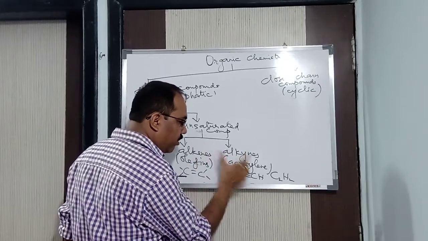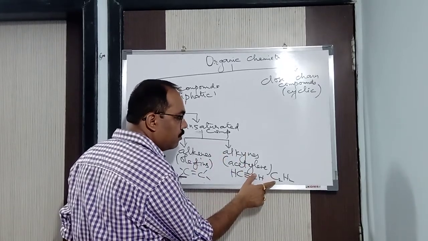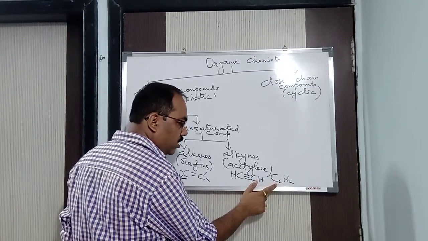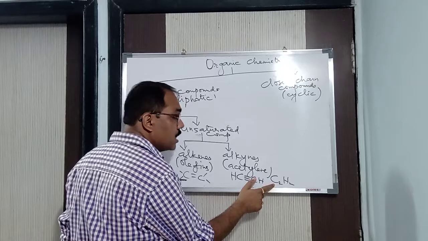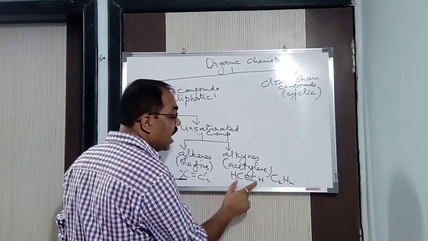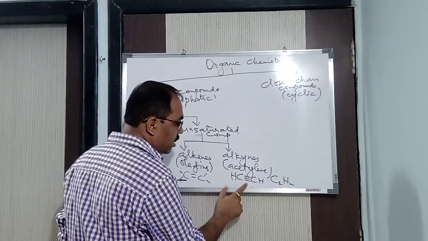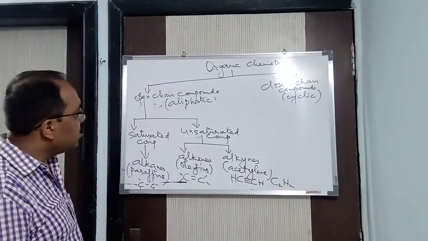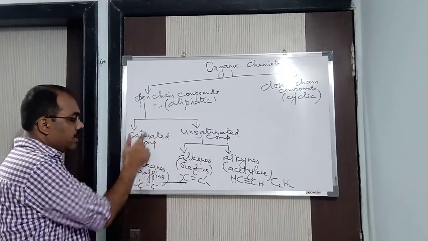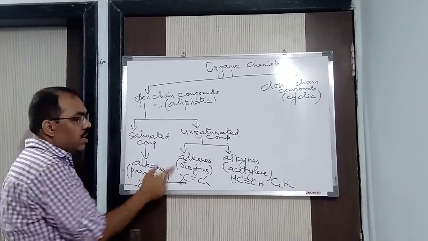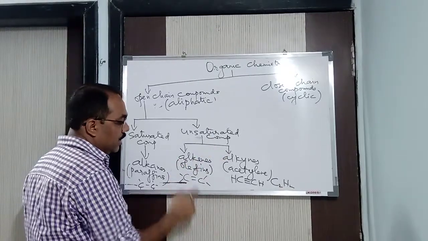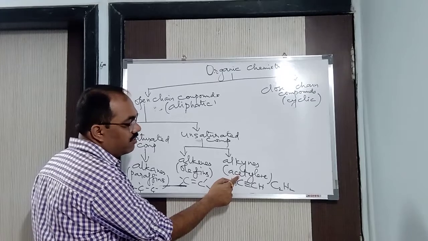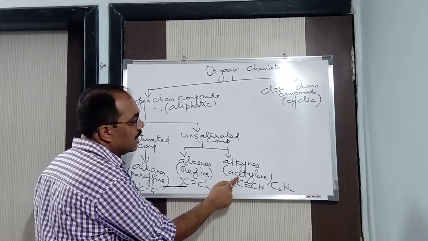Yes. So for that particular purpose, where has the name come from? I told you also, from the name of the first compound, HC triple bond CH, whose molecular formula is C2H2. The name of this compound is acetylene, or the IUPAC name is ethyne: 2 carbons eth, triple bond yne, so ethyne. So these are open chain compounds which are divided into saturated and unsaturated. Saturated we have alkanes, called paraffins. Unsaturated we have alkenes and alkynes. Alkenes are called olefins, known as oily compounds. Alkynes are called acetylenes because the first member of the series is acetylene.